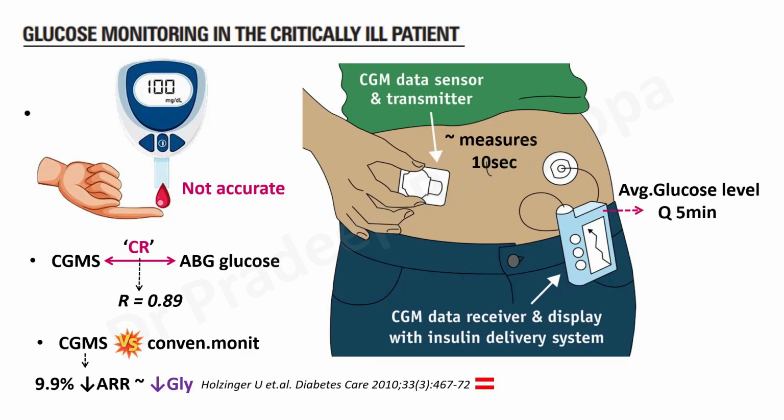So maybe the future of ICU will be looking at continuous glucose monitoring as a standard of care, which will maintain better glycemic levels, reduce glycemic variability, and possibly outcomes also can be influenced by continuous glucose monitoring.